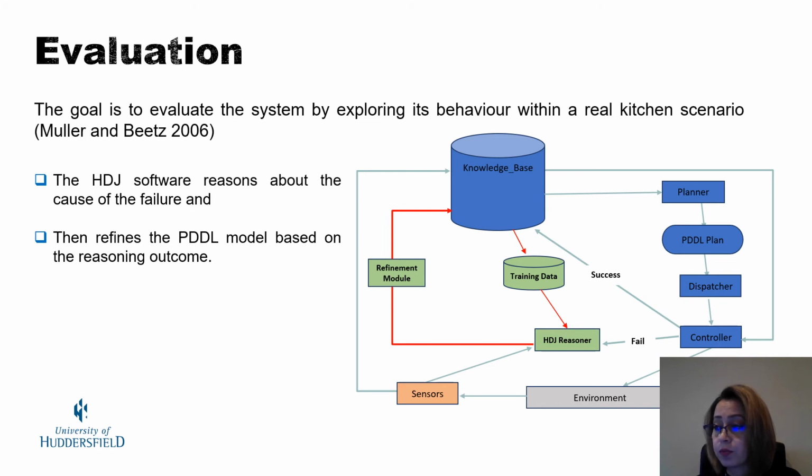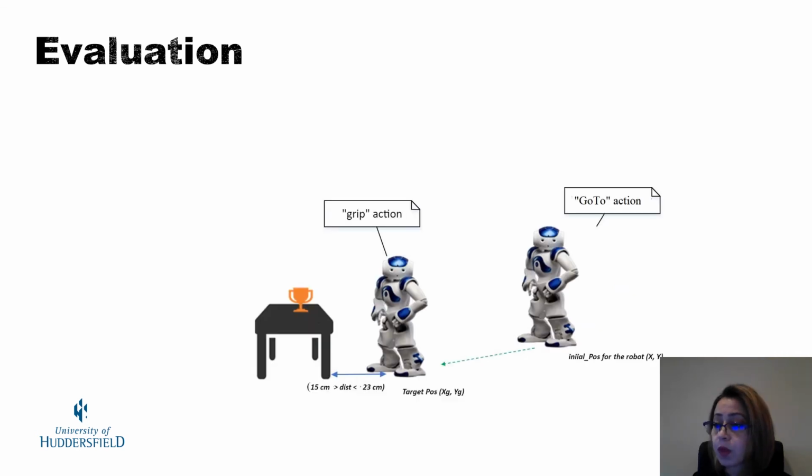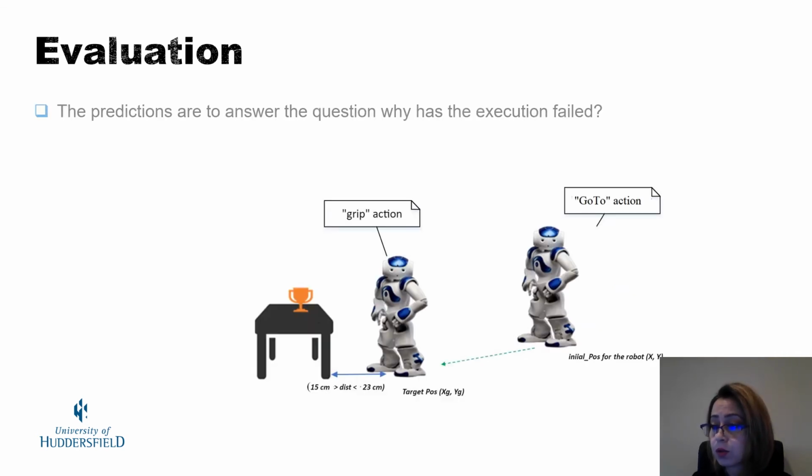For this reason, the evaluation of this system is a comparison of the predictions made by the robot against my predictions as a human. The predictions are to answer the question, why has the execution failed?